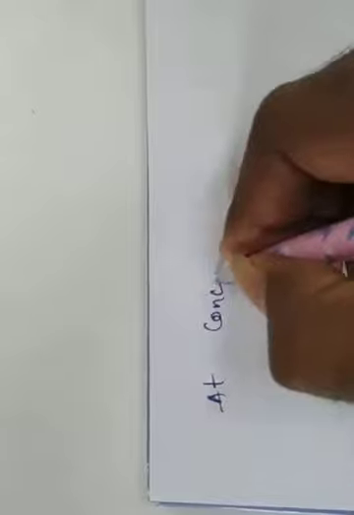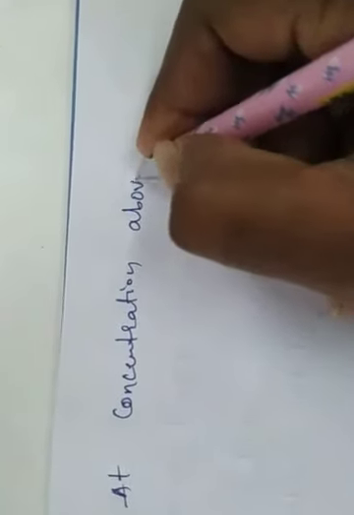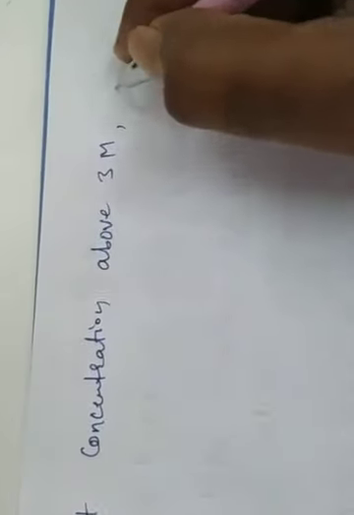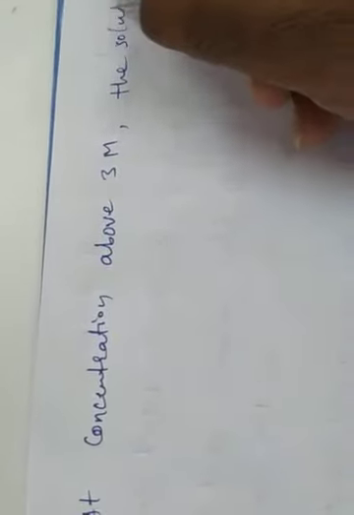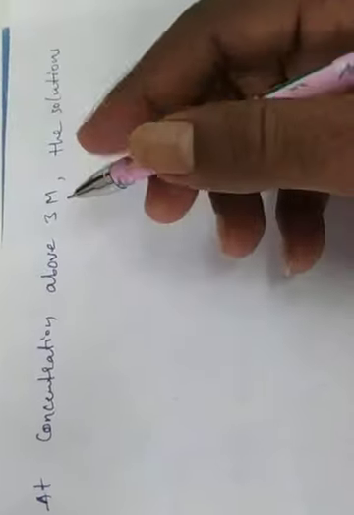At concentration above 3 molar, the solutions of alkali metals in liquid ammonia are copper bronze colored.